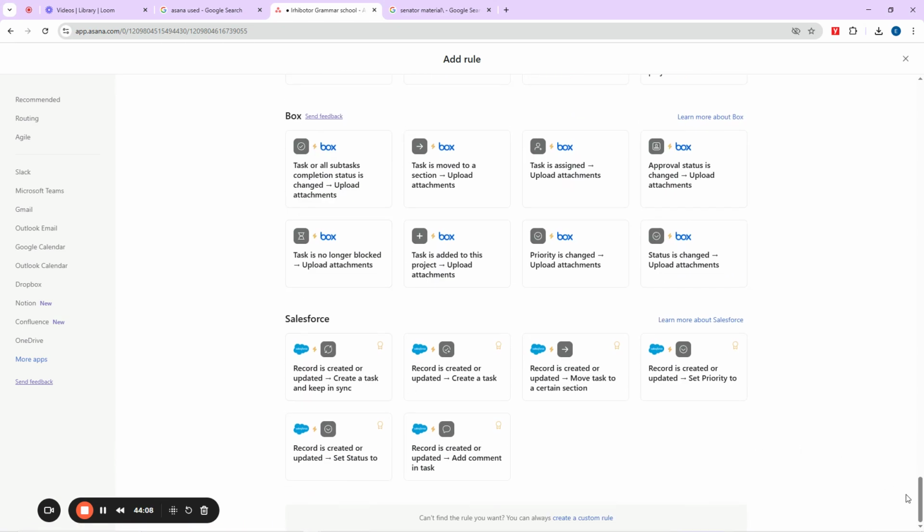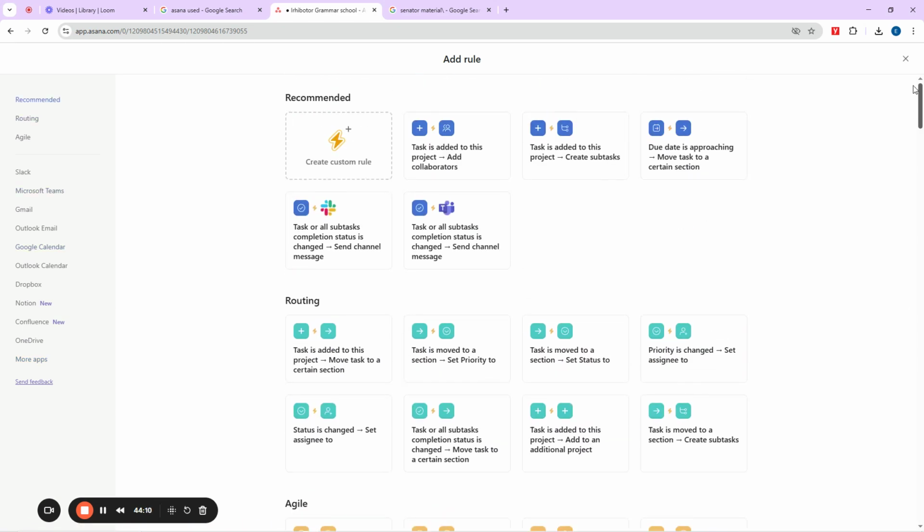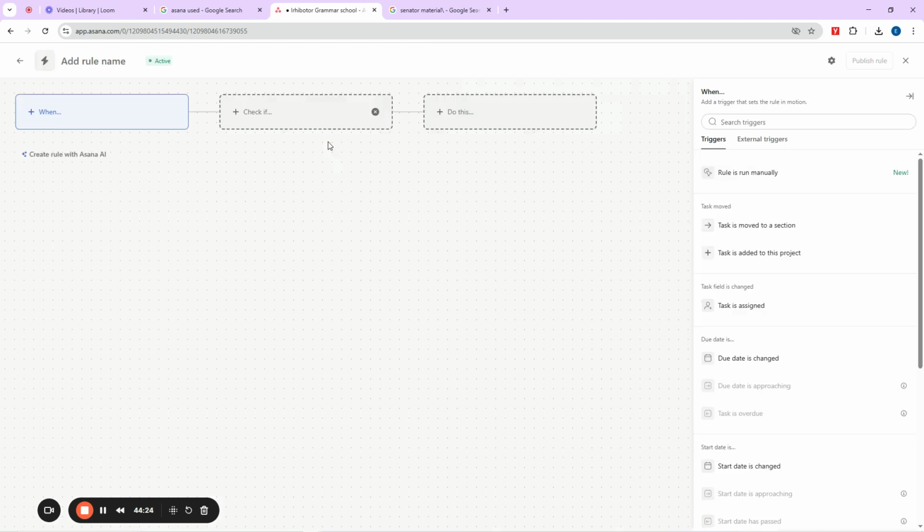But me now, I want to start from scratch, because for me, starting from scratch actually helped me to know how things work. Right? So I'll start from scratch. What will I do now? I'll come here and say, okay, create from scratch. You see now, you say when this happens, check if this, then do this.